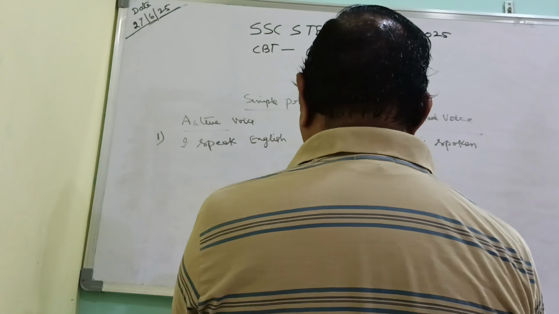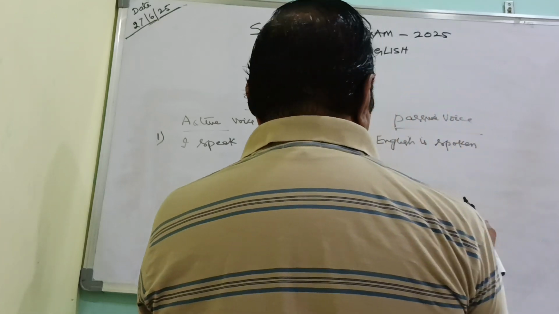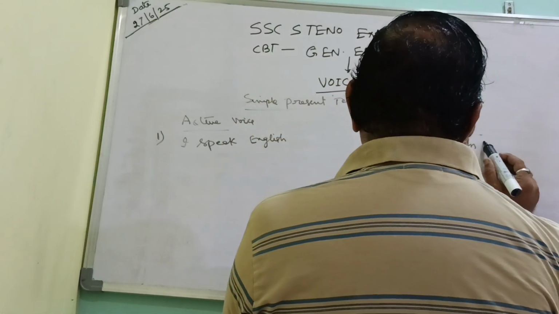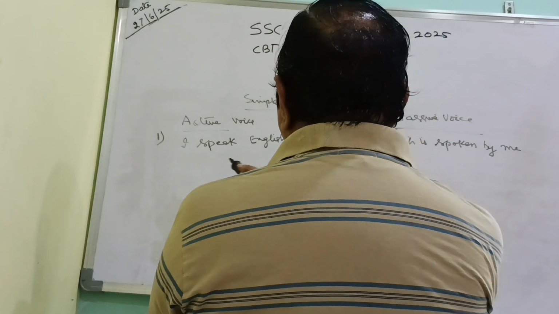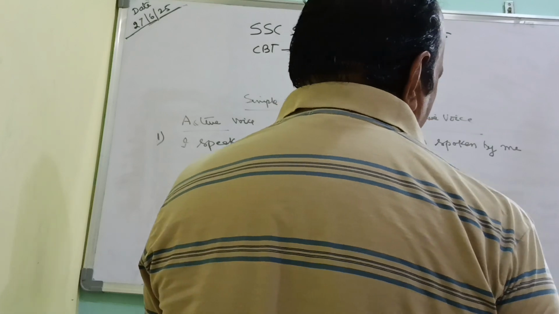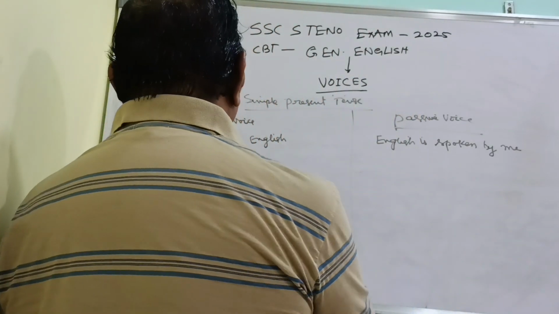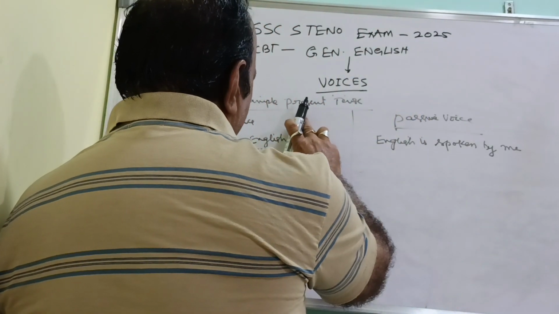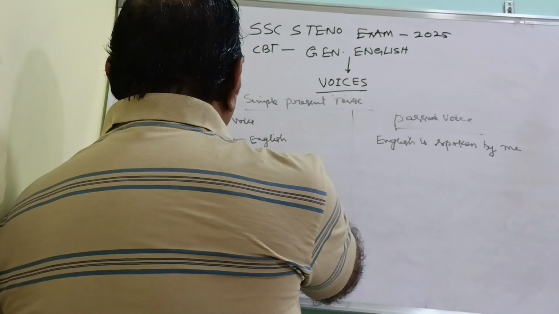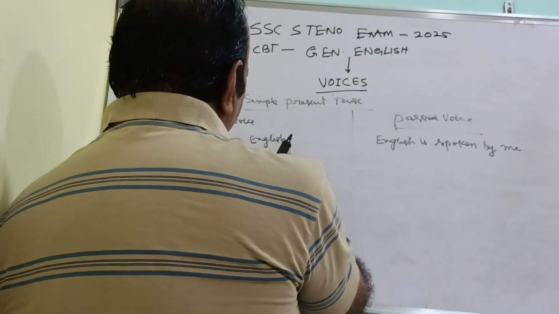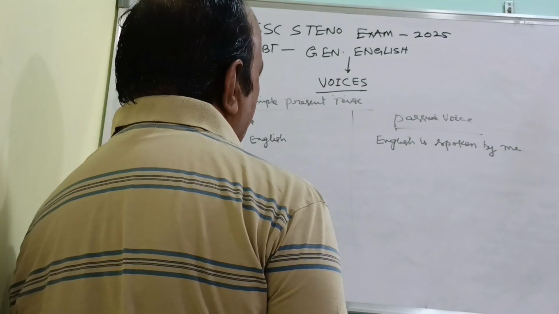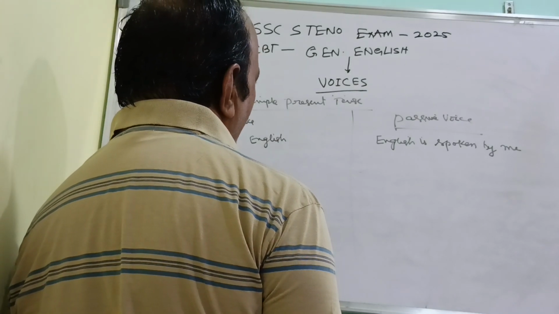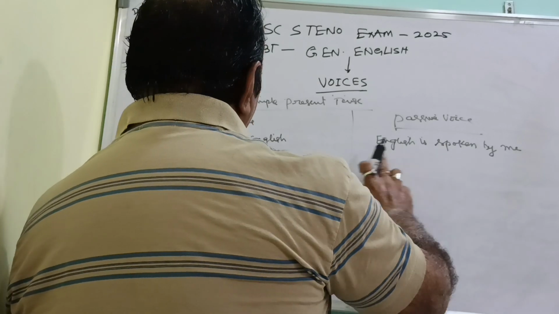Verb 2 means past tense. Verb 3 is the second form, spoken by me. So I is transferred as me here. Under simple present tense, the active voice sentence we are writing is "I speak English." Now the same sentence is written in passive voice like this: "English is spoken by me."